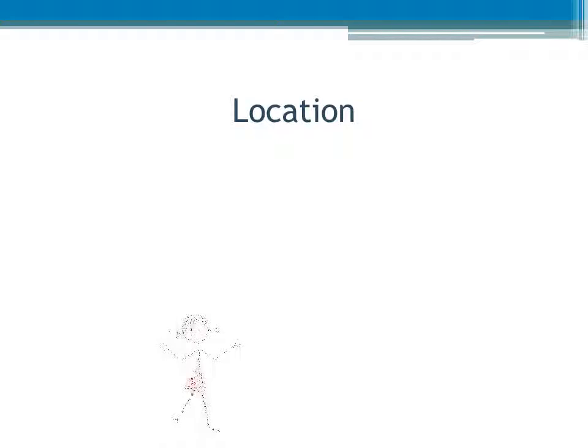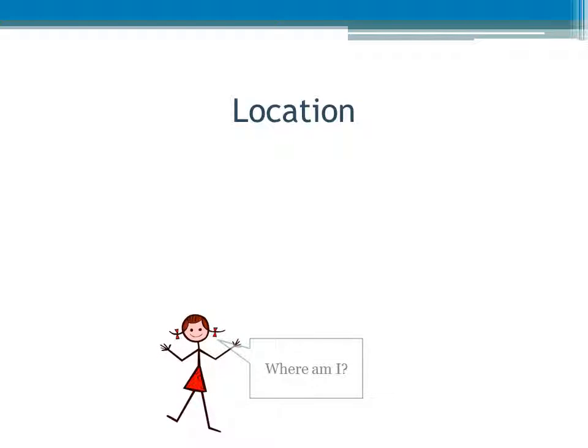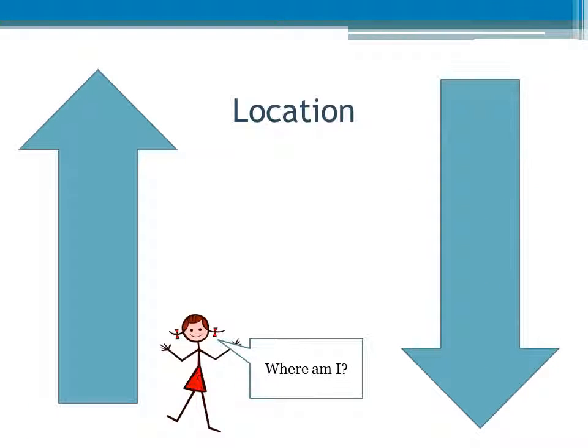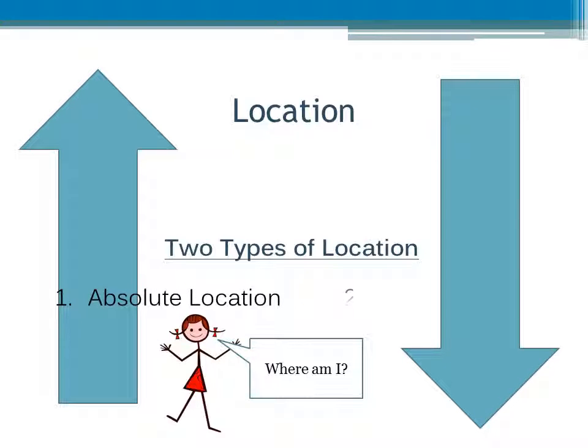When you ask your mom or dad where you're going, where you are, or other direction questions, you are using location, the first theme of geography. Location is literally where in the world someplace is. There are 2 types of location that help to specify what you are talking about when you say where something is. These 2 types are absolute location and relative location.